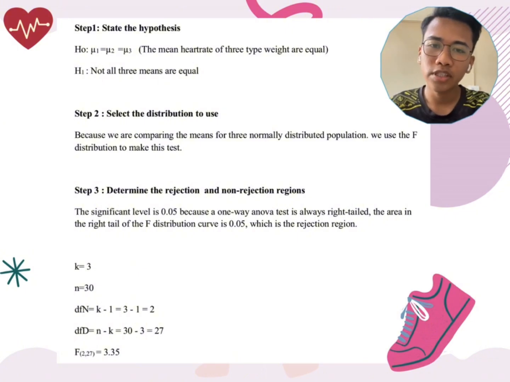For step number 3, determine the rejection and non-rejection region. The significance level is 0.05 because the one-way ANOVA test is right tailed. The area in the right tail of the F distribution curve is 0.05, which is the rejection region. The value of K is 3 and the value of N is 30. Degree of freedom numerator is 2, degree of freedom denominator is 27, and critical value is 3.35.